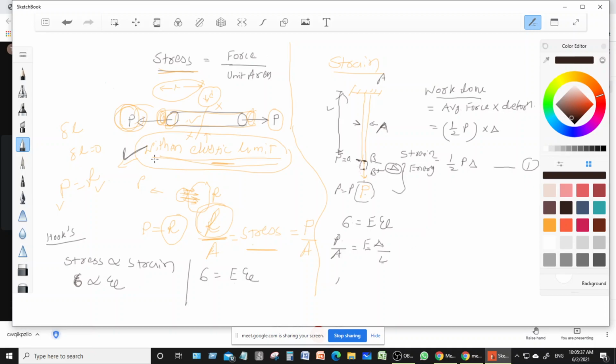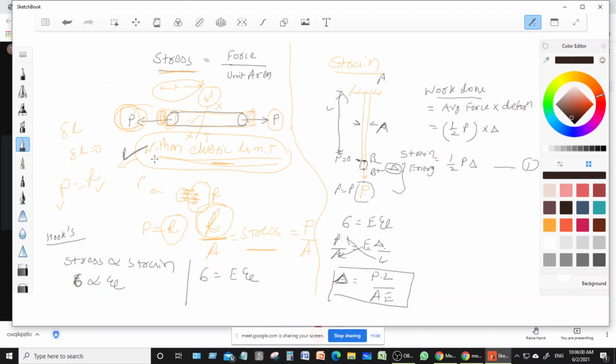So it means that your E is equal to P into L divided by, sorry, delta. Here delta is equal to P into L upon A into E, right? So that is your delta.